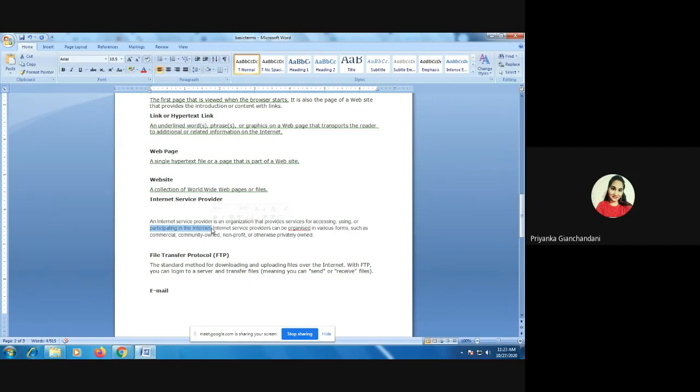So when we want to do any task over the internet, unless we have internet, we would not be able to perform that task. So for getting access to the internet, we need to contact the internet service provider. So you take a Jio connection, take an Airtel connection, or whichever connection you want to take, but you need to have access to the internet service provider, right?